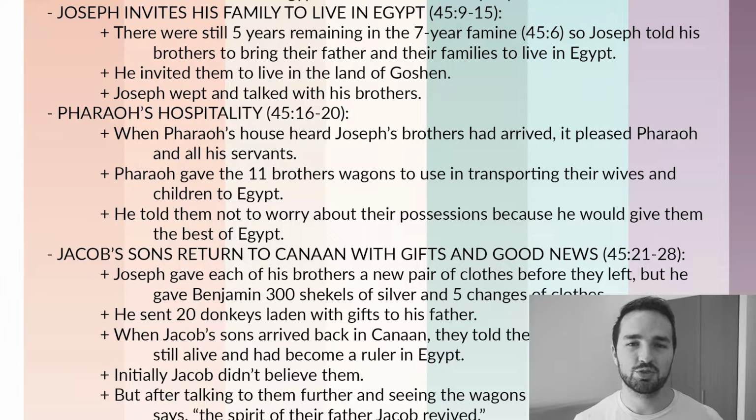In verses 16 through 20, we see that Joseph's hospitality is matched by Pharaoh's hospitality. So when Pharaoh's house heard that Joseph's brothers had arrived, Pharaoh was very pleased, and all the people in his house were very pleased. And Pharaoh offered to give wagons to the 11 brothers to help them to bring their families down to Egypt. He told them not to worry about their possessions, because when they arrived in Egypt, he would give them the best of the land.